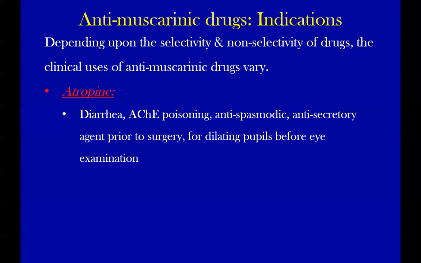For dilating pupils before eye examination, when you would like to see the retina and other parts of the eye, the only window for you to examine those sites is through the pupil. The pupil has to be dilated to see everything clearly. So you will use atropine and other drugs. There are some other synthetic drugs which will dilate the pupil so you can see through very clearly.